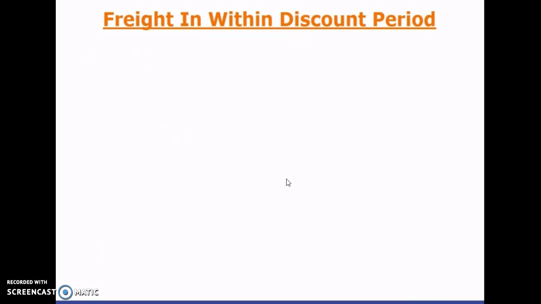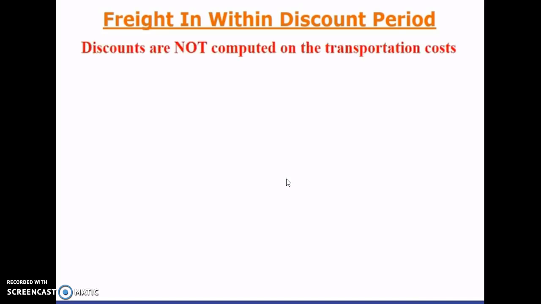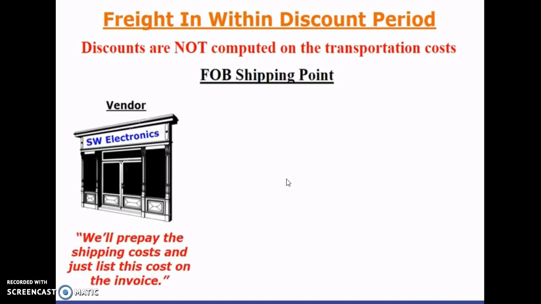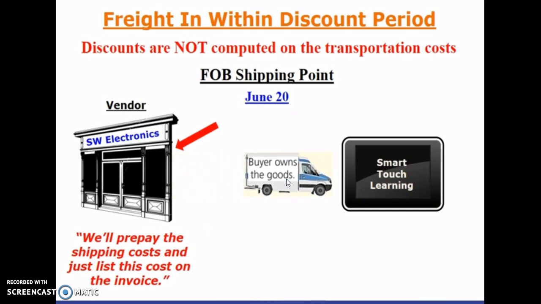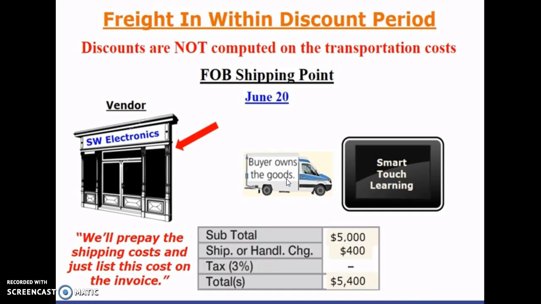Let's show you what happens with freight in if the invoice is paid within the discount period. It's normal business practice that discounts are not computed on the transportation costs. So if it's FOB shipping point, the vendor, in common business practice, sometimes will say, we will prepay the shipping costs and just list the cost on the invoice. So we'll say on June 20th, it's FOB shipping point. The goods are delivered to Smart Touch Learning, and Southwest Electronics sends Smart Touch Learning an invoice showing the cost of the merchandise plus the prepayment of the shipping costs for $5,400. And we will assume credit terms of 3/5, n/30.